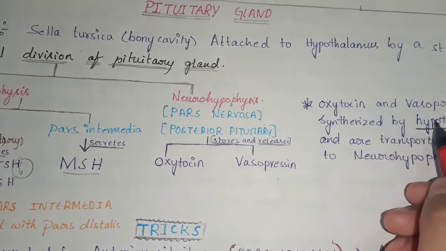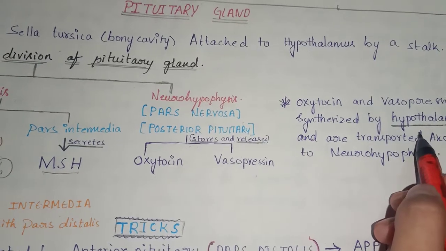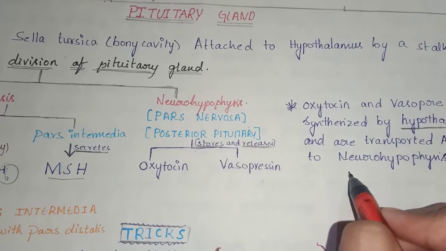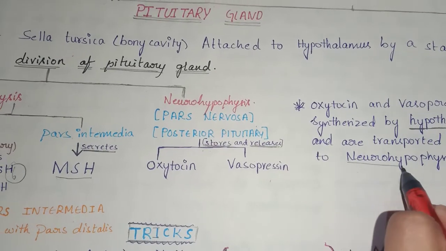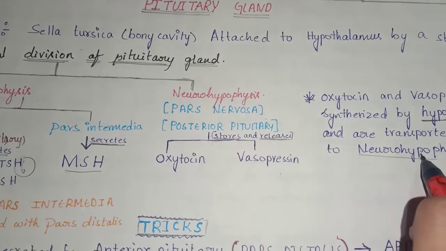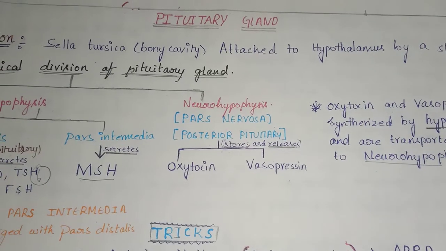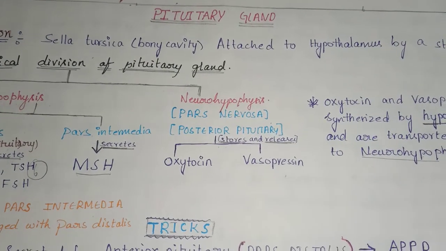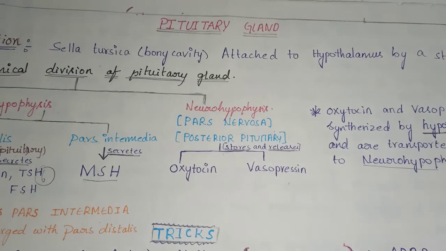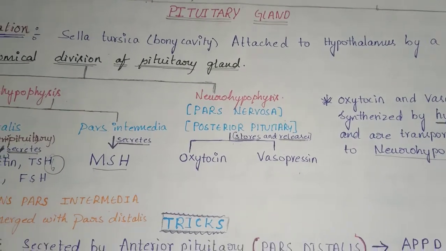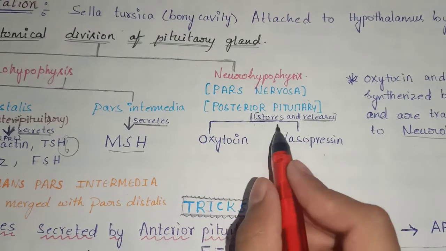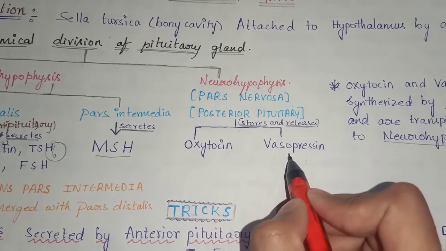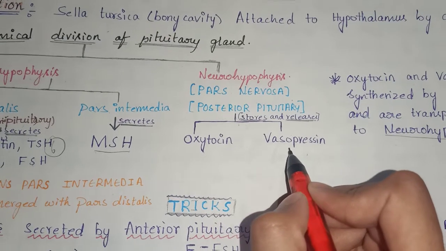Oxytocin and vasopressin are synthesized by hypothalamus and are transported axonally to neurohypophysis. Neurohypophysis only stores and releases these hormones. It doesn't synthesize oxytocin or vasopressin.